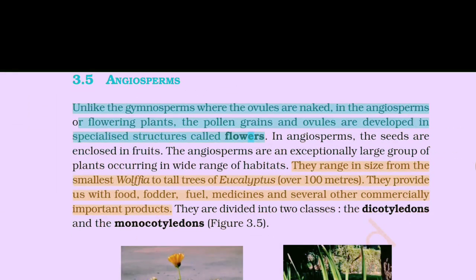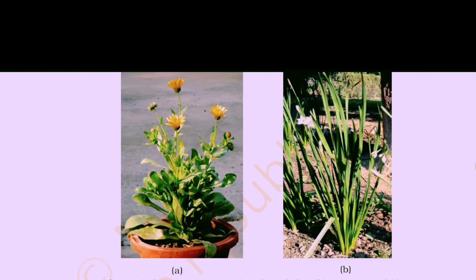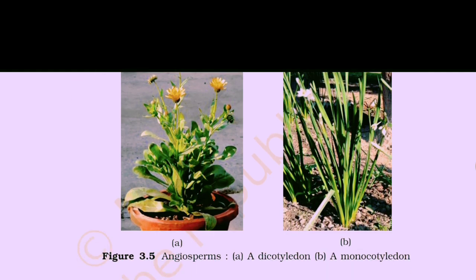Angiosperms. Unlike the gymnosperms where the ovules are naked, in the angiosperms or flowering plants, the pollen grains and ovules are developed in a specialized structure called flower. In angiosperms, the seeds are enclosed in fruits. The angiosperms are an exceptionally large group of plants occurring in a wide range of habitats. They range in size from the smallest Wolffia to tall trees of Eucalyptus over 100 metres. They provide us with food, fodder, fuel, medicine, and several other commercially important products. They are divided into two classes: the dicotyledons and the monocotyledons. Figure 3.5 Angiosperm: A. Dicotyledon, B. Monocotyledon.